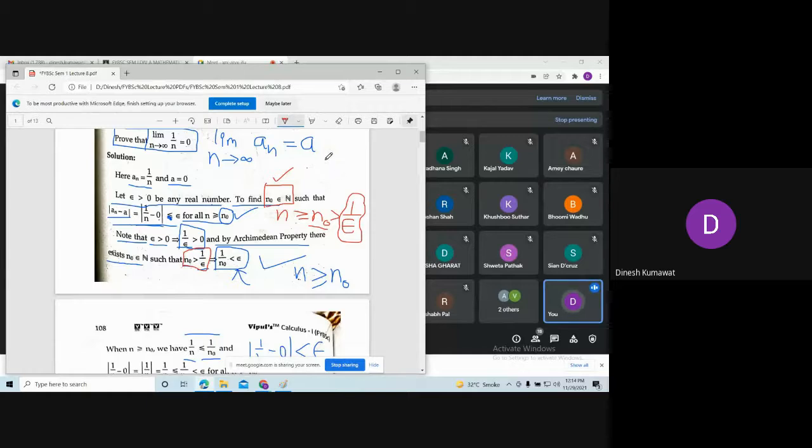So please try to understand this example, where we are getting the values of n naught which are bigger than 1 by epsilon. For what values of n is it true that 1 upon n converges to 0? All those values which are bigger than 1 by epsilon.